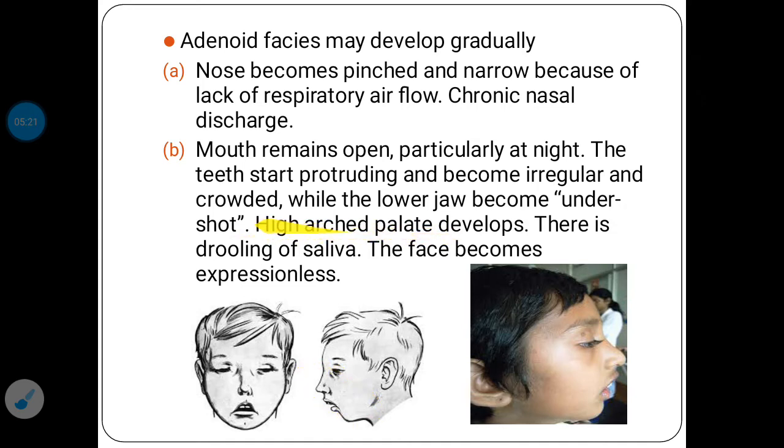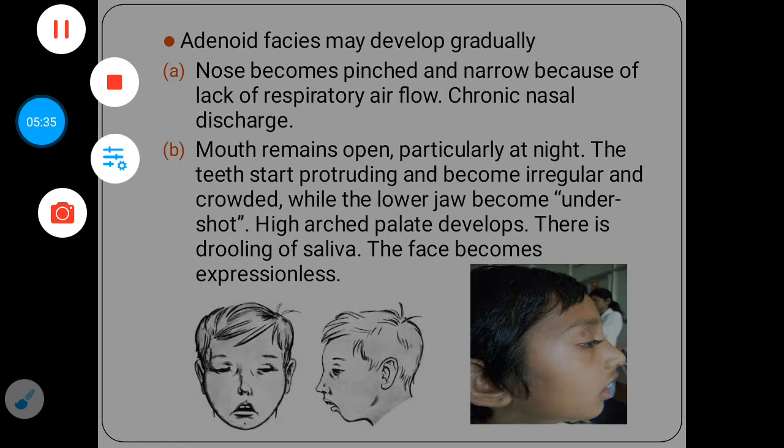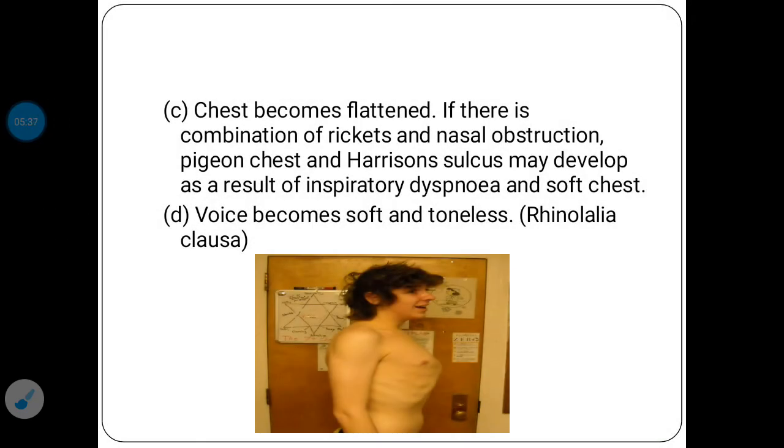There is a presence of a high arch palate, and along with that there will be drooling of saliva. The face will be expressionless. So this is the peculiar feature seen in adenoid facies. The other important clinical features are in the chest. The chest becomes flat. If there is a combination of rickets and nasal obstruction, then it will produce a pigeon chest and Harrison sulcus as a result of inspiratory dyspnea and soft chest.